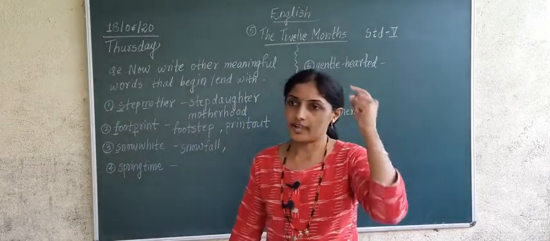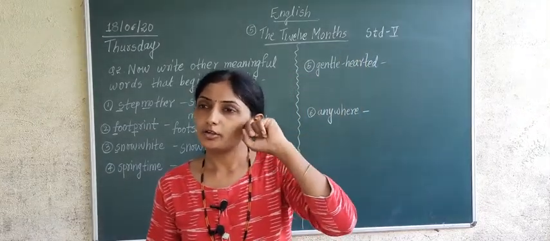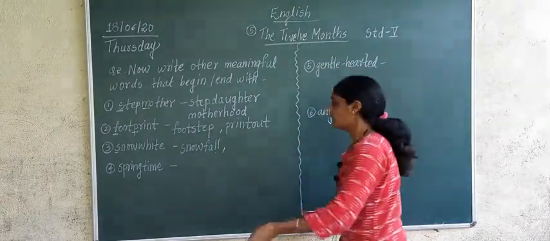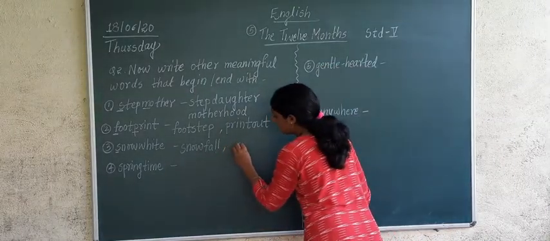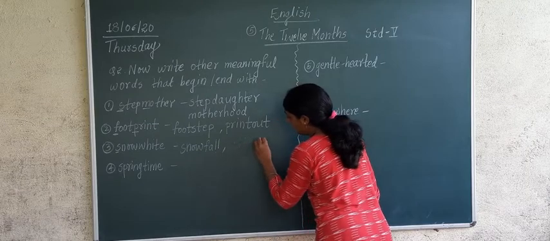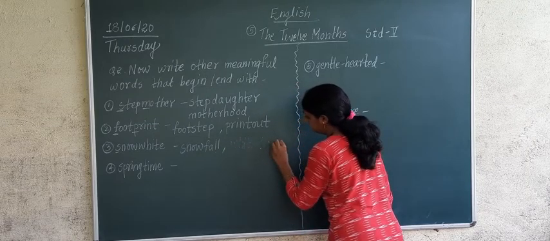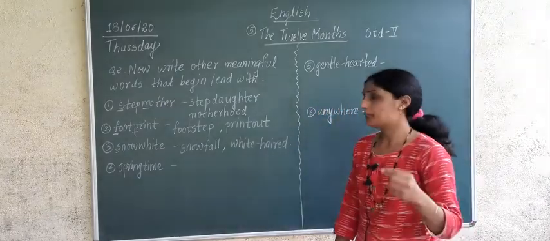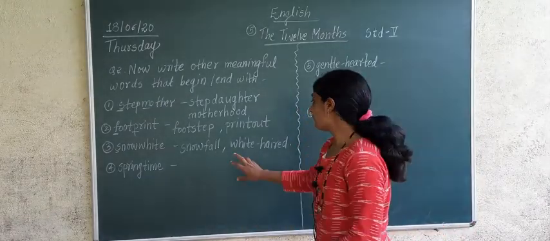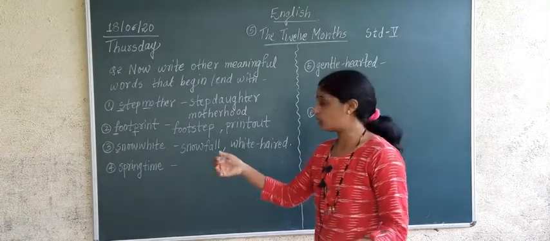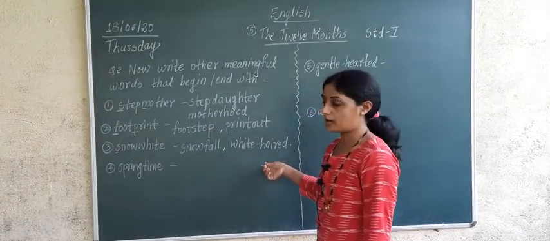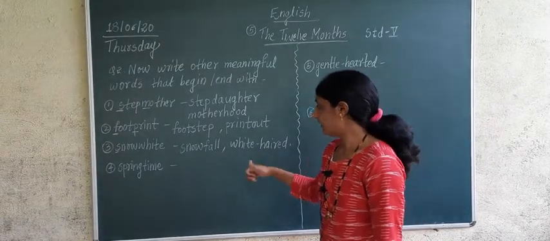Your hair is white, correct? Your dress is white. If you want to make it from white hair, then what else to write? White haired. White haired means what? The person who has white hair. So if you separate this word, what will it become? White plus haired. Understood? White plus haired.